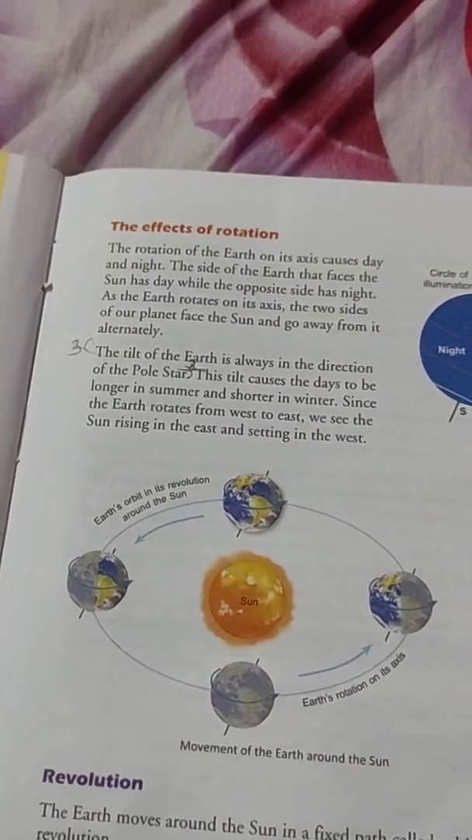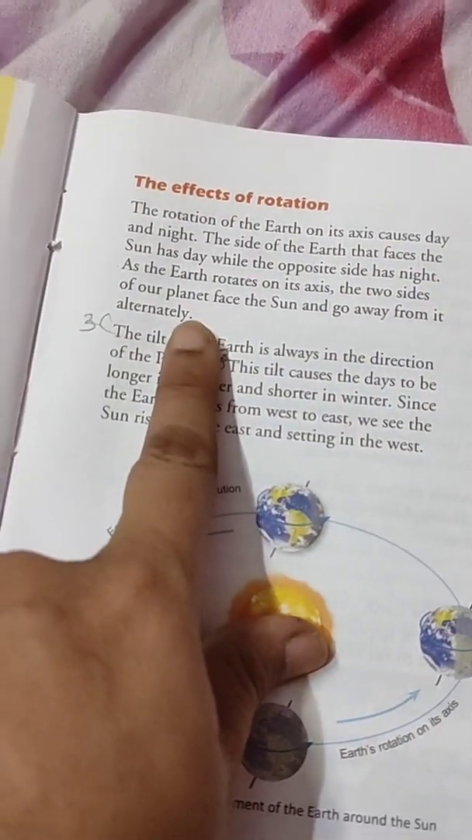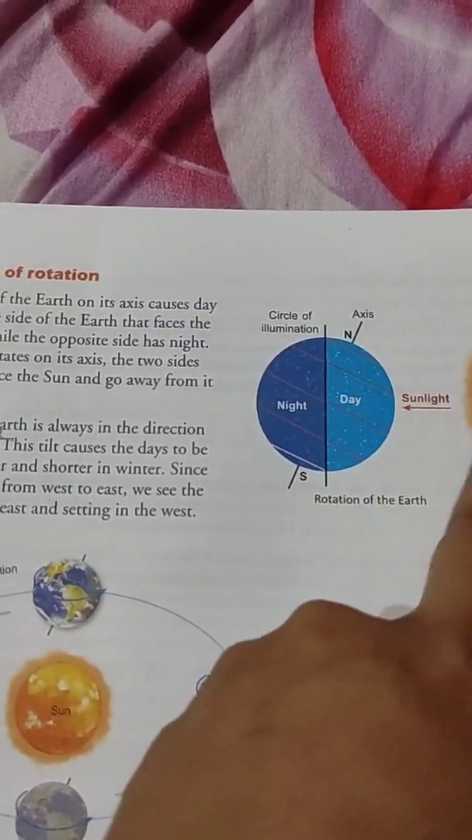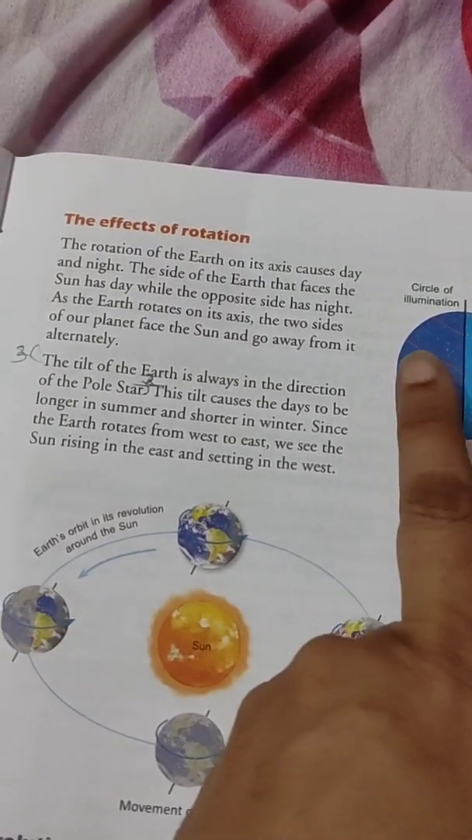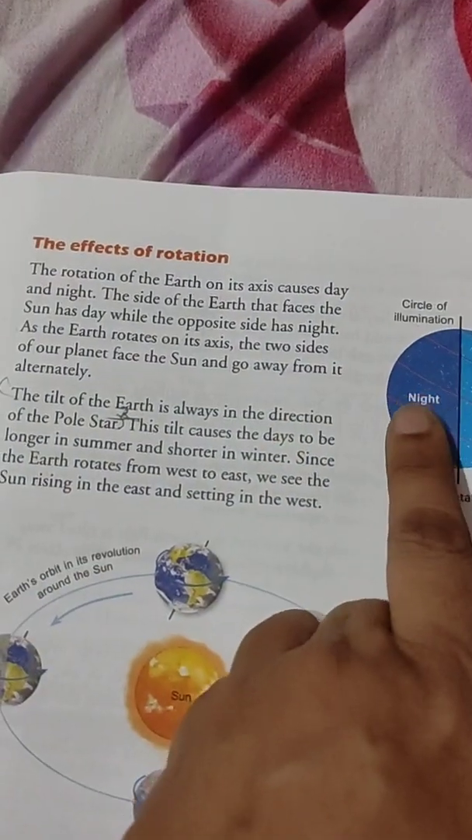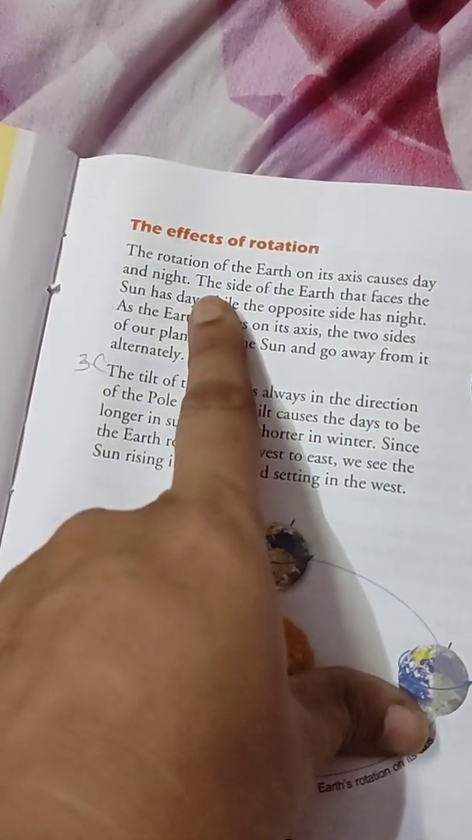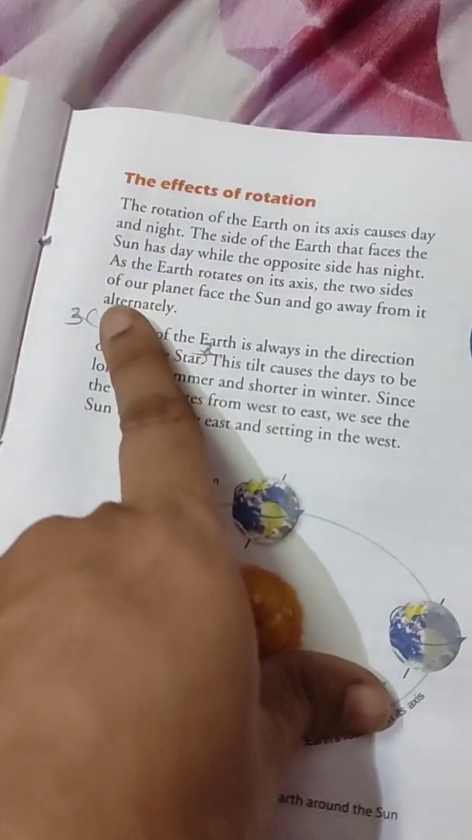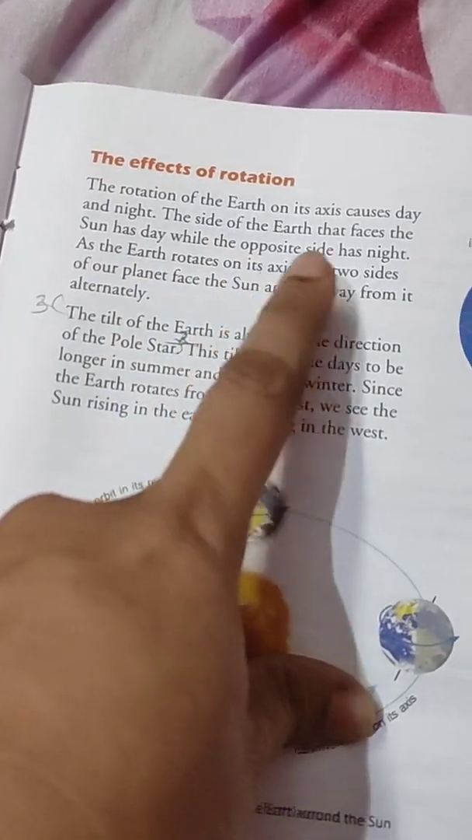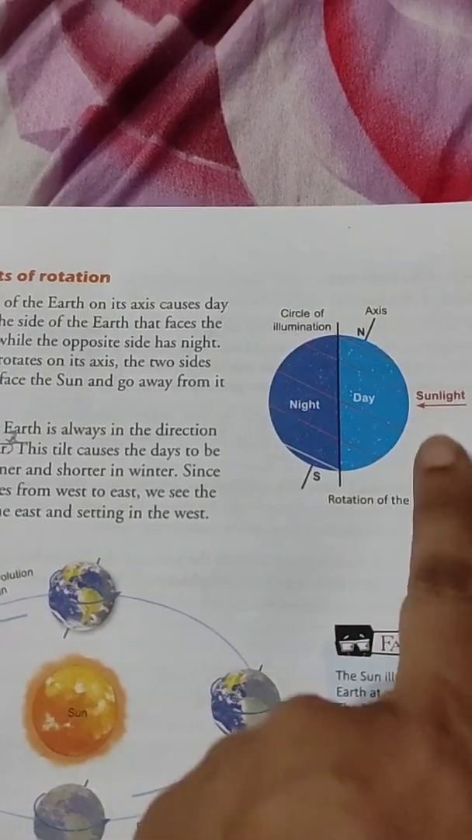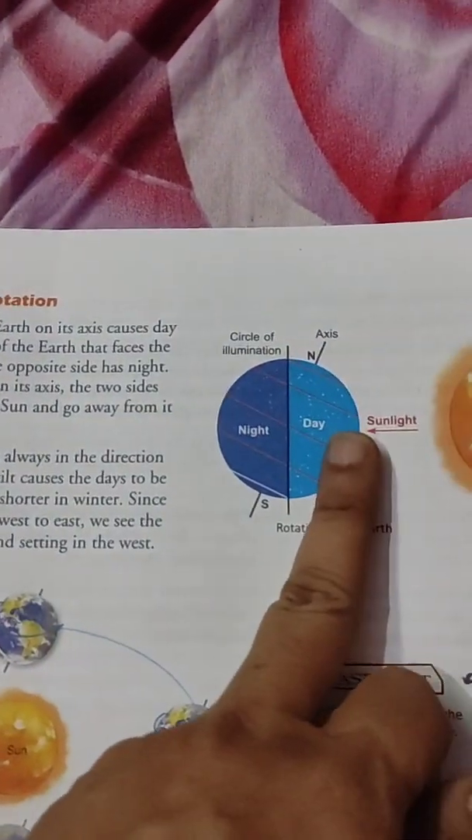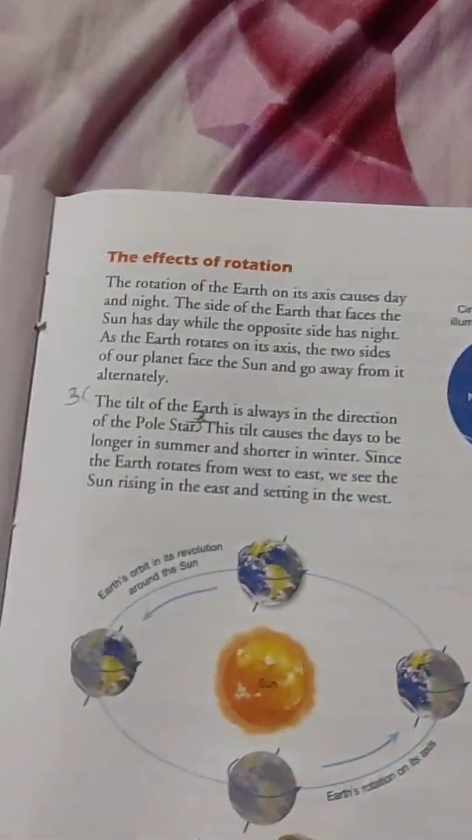Then the effect of rotation, what happens? The rotation of the earth on its axis causes day and night. The side of the earth that faces the sun is day, and the side that is opposite the sun is night. As the earth rotates on its axis, the two sides of our planet face the sun and go away from it alternately. Means once this side here is day, then when it moves down, here it is night, then again the night one comes here, it is day, and the day one is night.